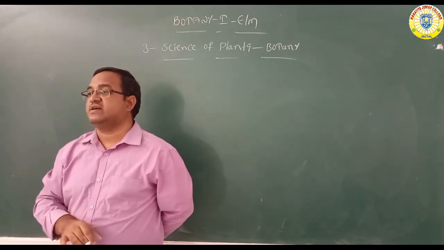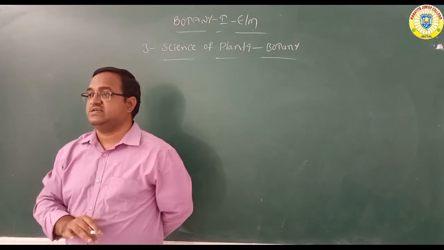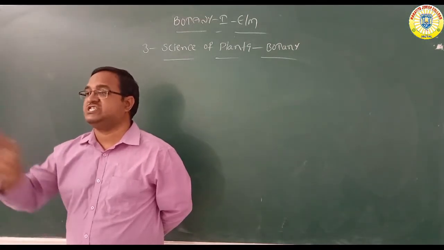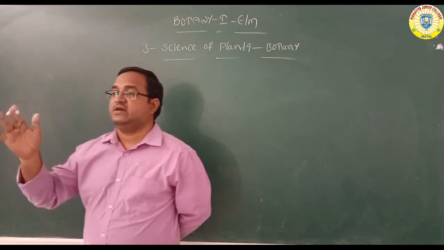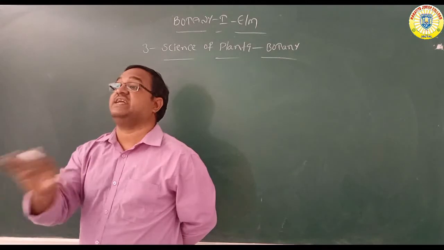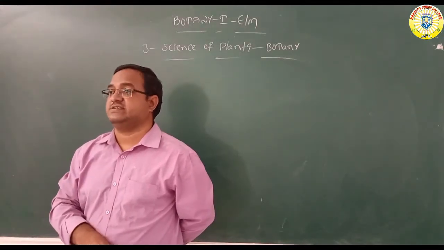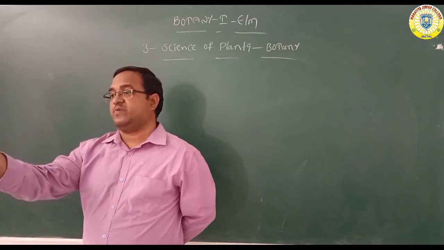Then Gregor John Mendel, the father of genetics, explained hybridization and the inheritance of characters. He proposed the principles of inheritance, the laws of inheritance. After that, many scientists came.